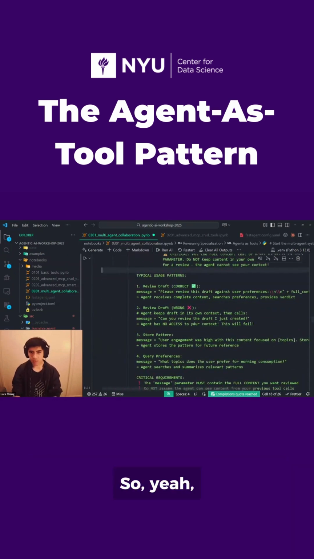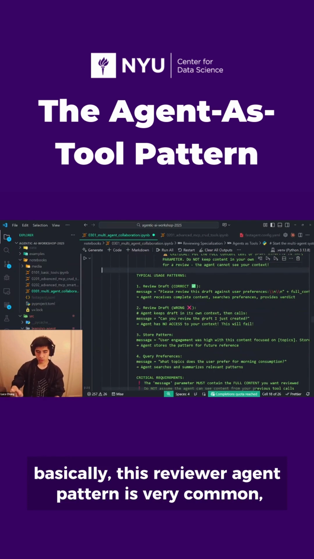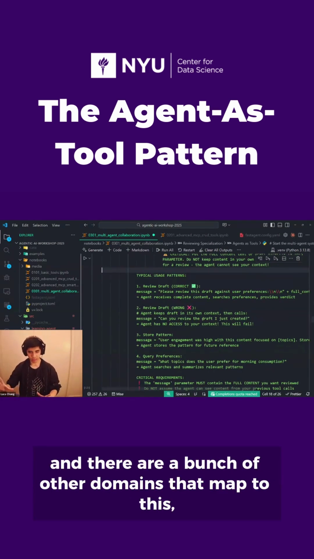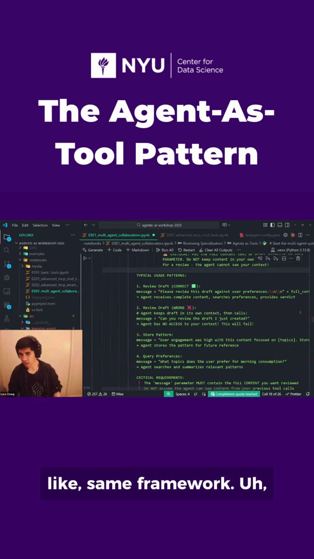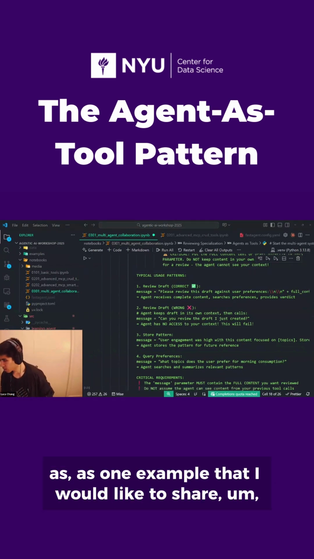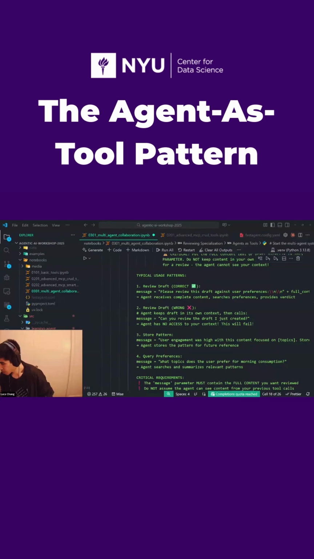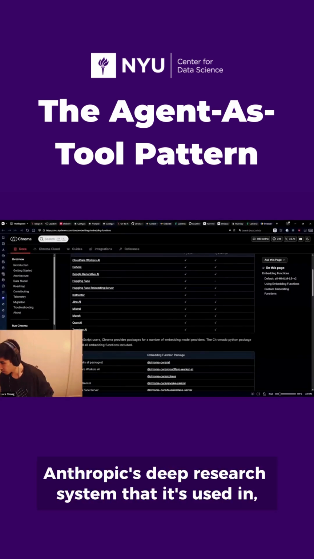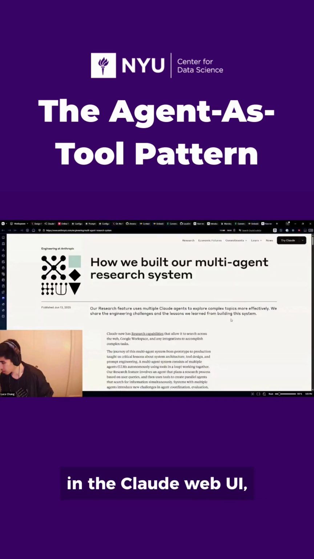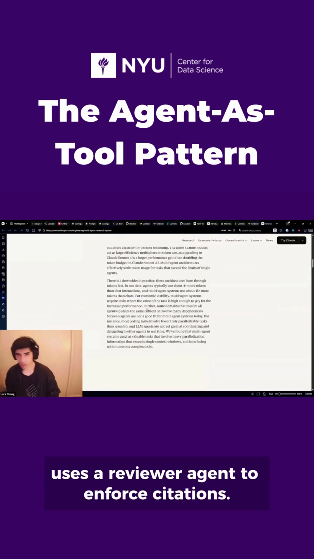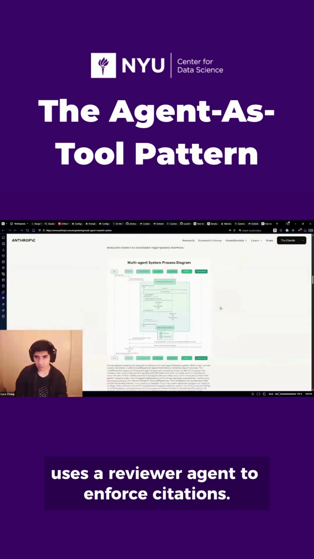So yeah, this reviewer agent pattern is very common, and there are a bunch of other problems that map to this same framework. As one example that I would like to share, Docket's a deep research system that's used in the Claude Web UI, uses a reviewer agent to enforce citations.